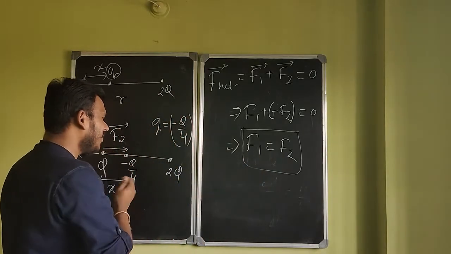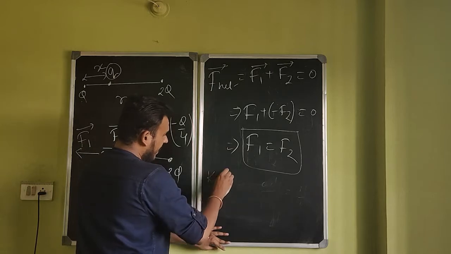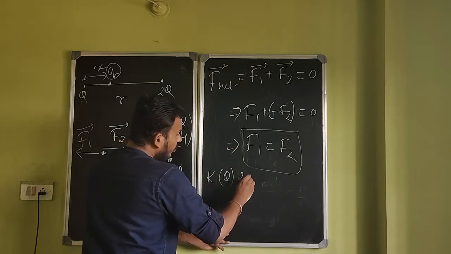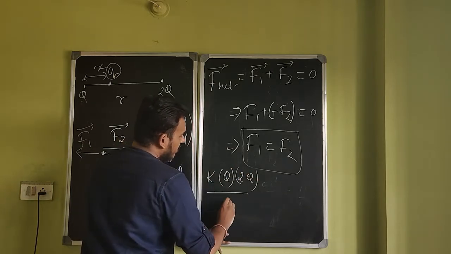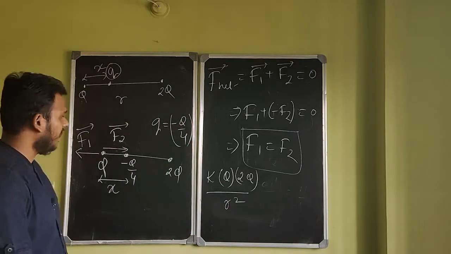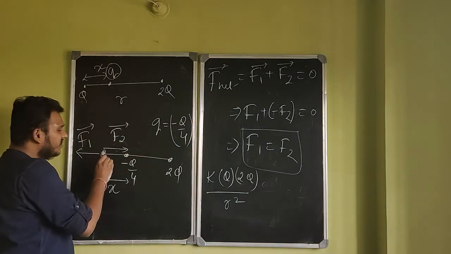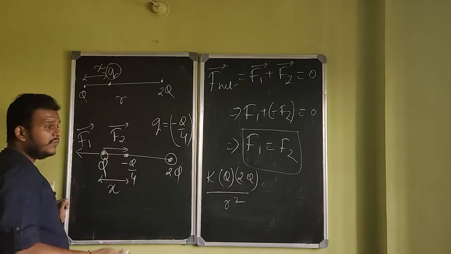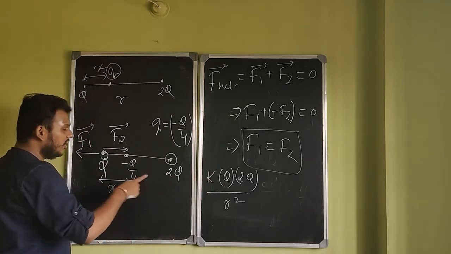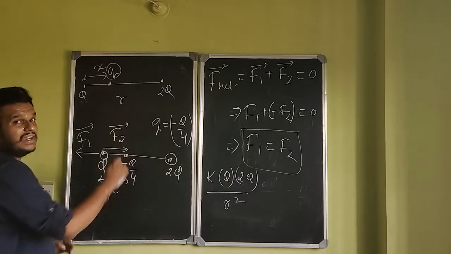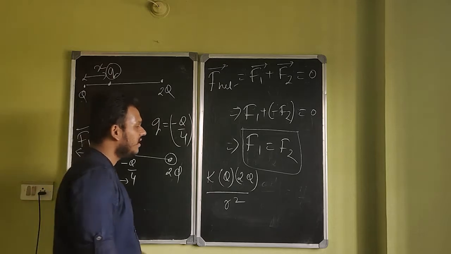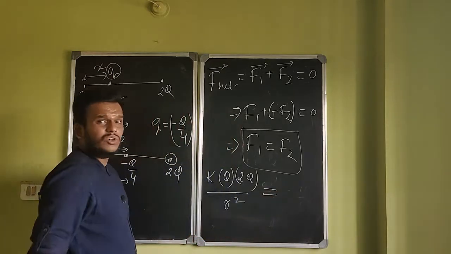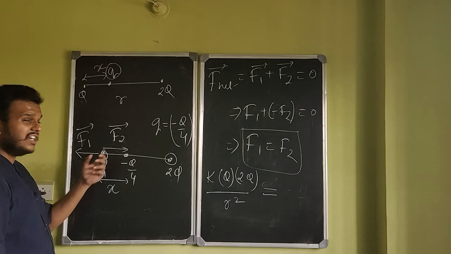Let's calculate F1. F1 is K Q into 2Q divided by R squared. F1 is the force between this charge and this charge. How much will that force be? K Q 2Q by R squared, with the initial distance R. When this force becomes equal to the other force, the net force on this charge will be 0.